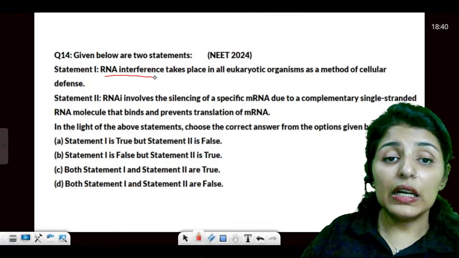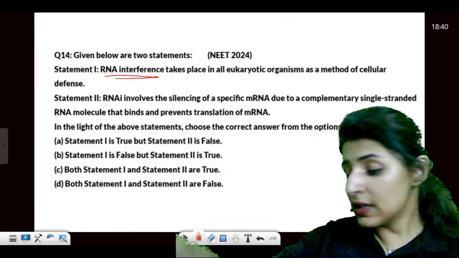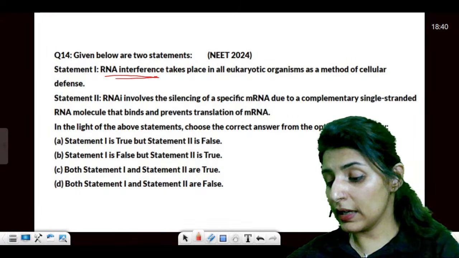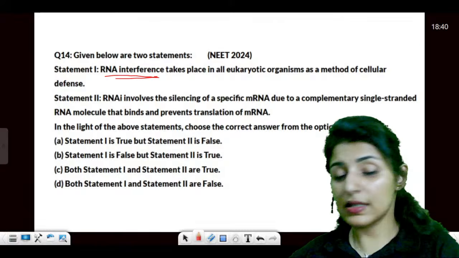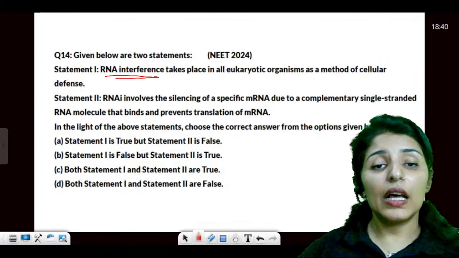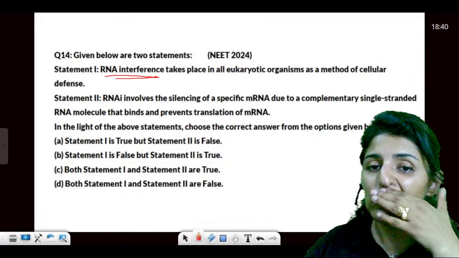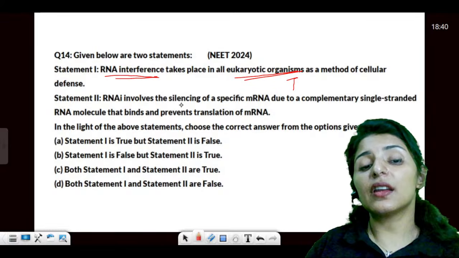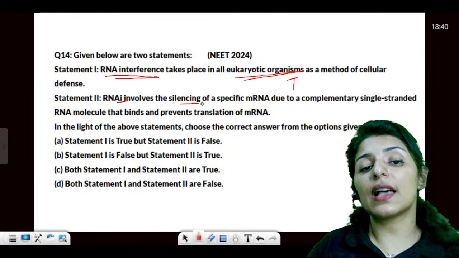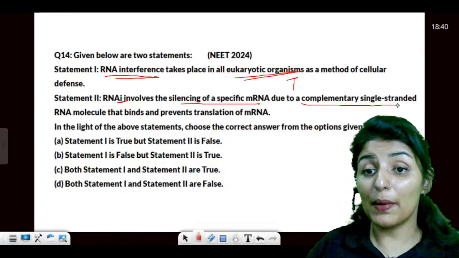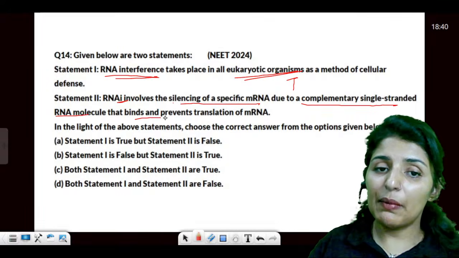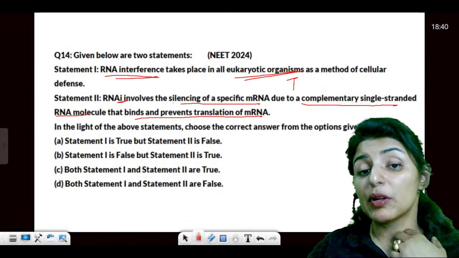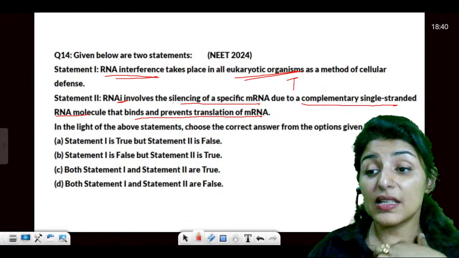Now, RNA interference takes place. See, RNA interference is another topic coming back again and again. RNA interference takes place in all the eukaryotic organisms as a method of cellular defense. This is true. RNAi involves silencing of specific mRNA due to complementary single-stranded RNA that binds and prevents the translation. Please let me know if this statement is right or not.